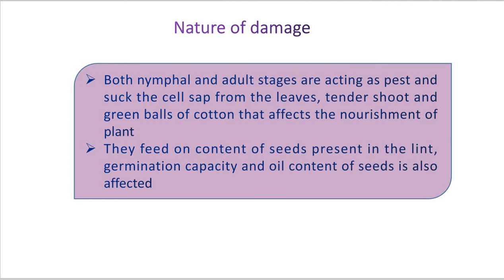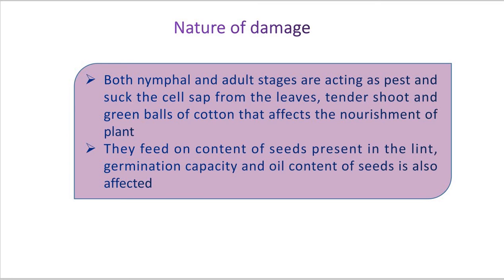So by feeding on the green cotton bolls, they affect the growth and the nourishment of the entire plant. By the action of this feeding, premature opening of the bolls or leaves takes place.